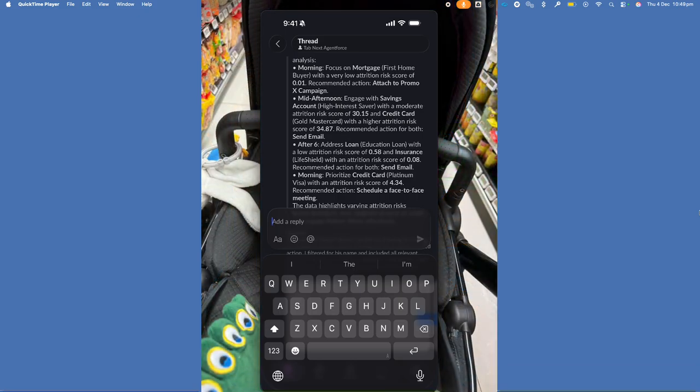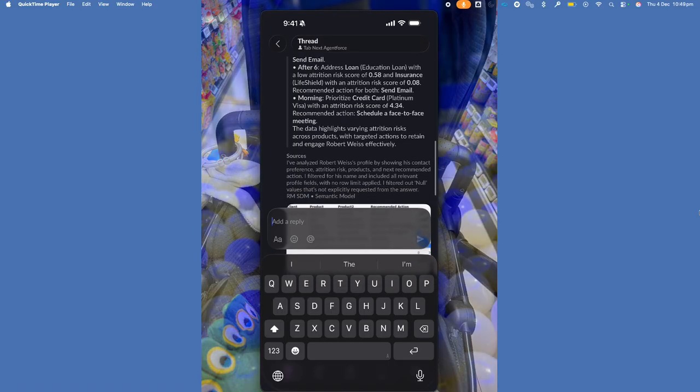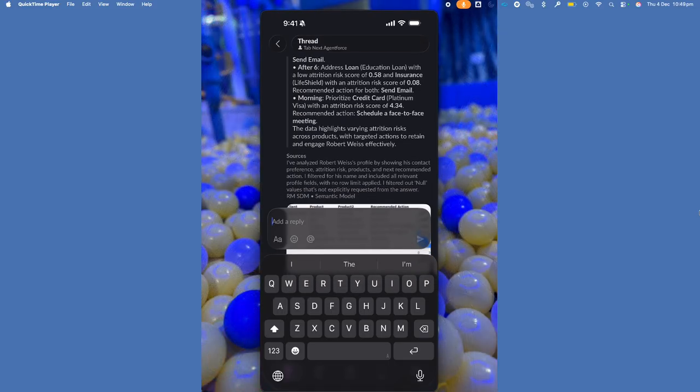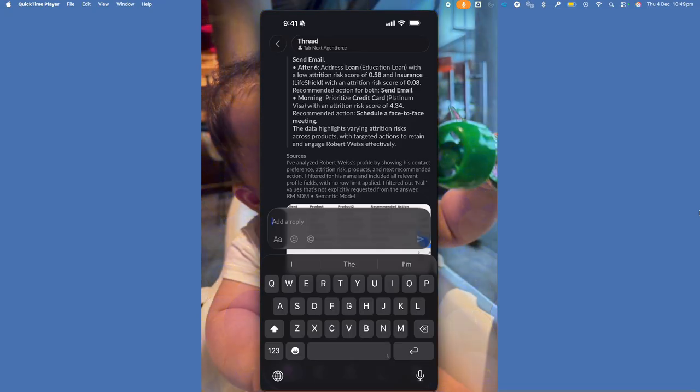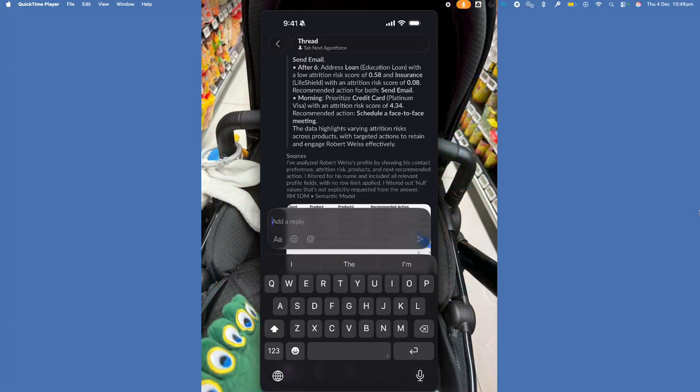But the bit that I want to focus on is the education loan. If you look here, it's saying for the education loan, the best time to reach out to Robert is after 6. Again, there's a very low attrition risk with this client. And I can also look at the best recommended action, which is to send an email.